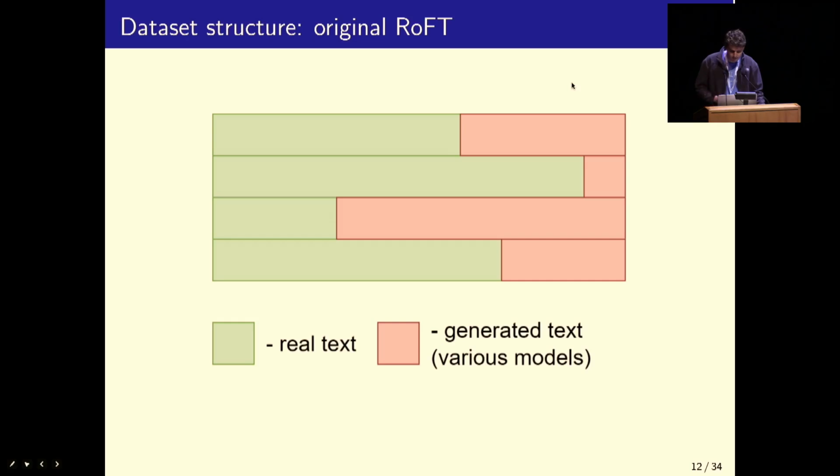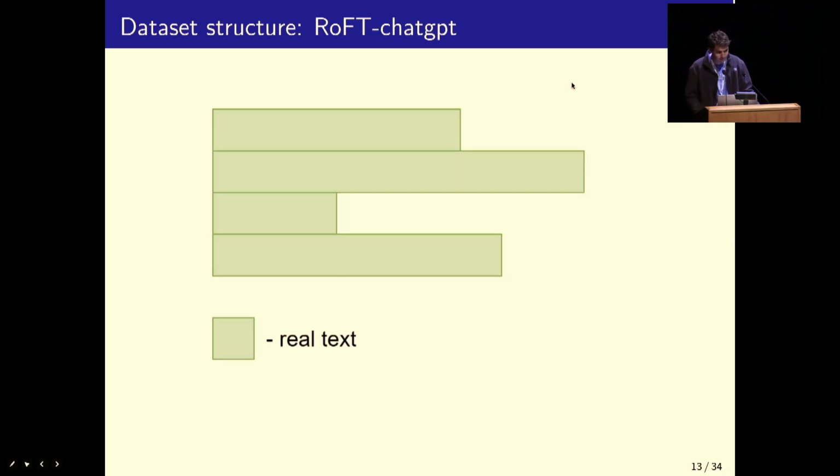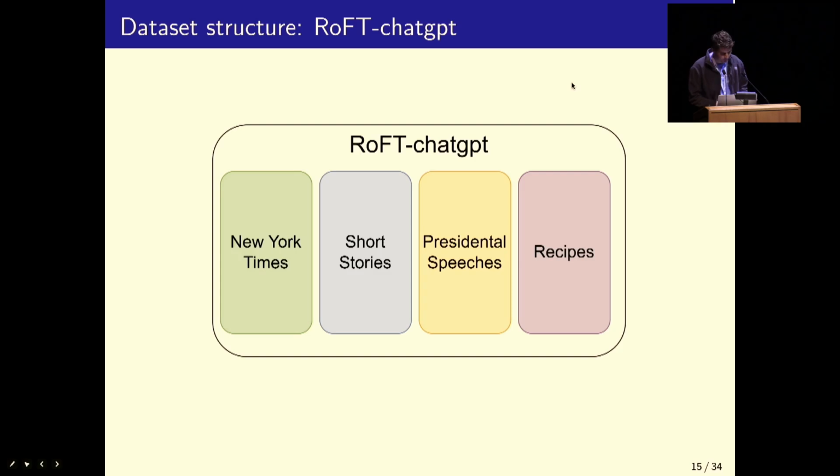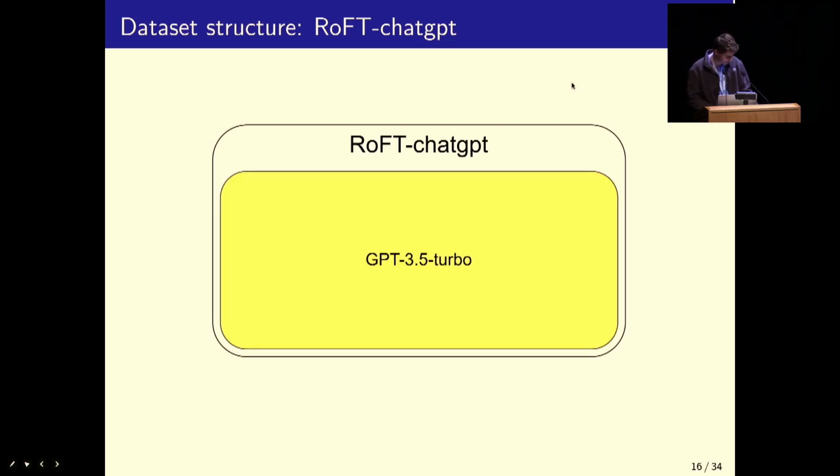And the structure of the dataset, as I've already said, is prompts that begin human written and get continued by the model. Secondly, we study another dataset, which is the one that we create and introduce in this work, which we call RoFT ChatGPT. This is essentially the exact same thing, but we use ChatGPT to generate new completions for all of the datasets, as this is a much more capable model than the one that was used in the prior work. Similarly, we have the same 4 domains of the dataset, and this time it's just a single model.